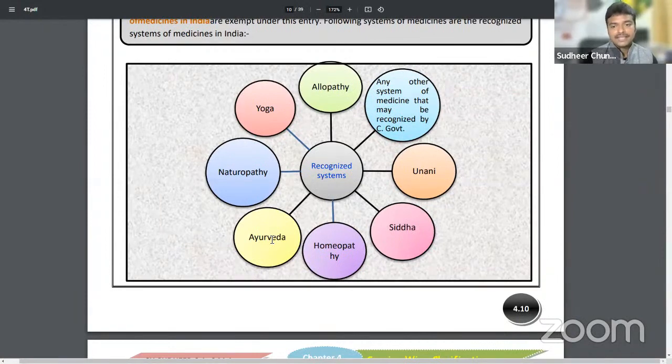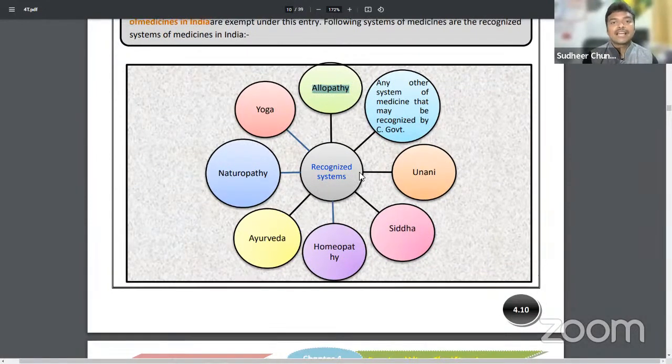Yoga, naturopathy, Ayurveda, homeopathy, English medicines we use now generally, allopathy, Unani, Siddha, these are recognized system of medicines. So this recognized system only will be exempted. Any unrecognized system medicines treatment is given, it will be liable to GST.